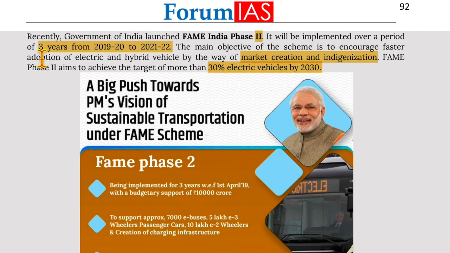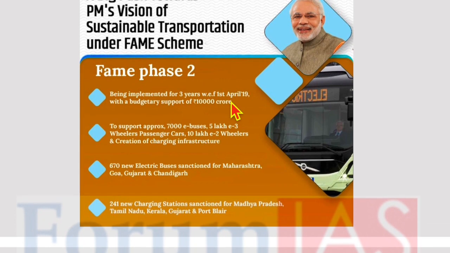It will be implemented over a period of 3 years, that is from 2019-20 to 2021-22. The main objective of this scheme is to encourage faster adoption of electric and hybrid vehicles by way of market creation and indigenization. FAME Phase 2 aims to achieve the target of more than 30% electric vehicles by 2030. So under the FAME 2 mission, which is being implemented for 3 years, we have a budgetary support of 10,000 crores to support approximately 7,000 e-buses, 5 lakh e-3-wheelers, passenger cars, 10 lakh e-2-wheelers, and creation of charging infrastructure.